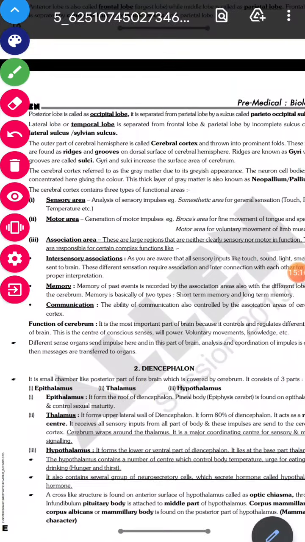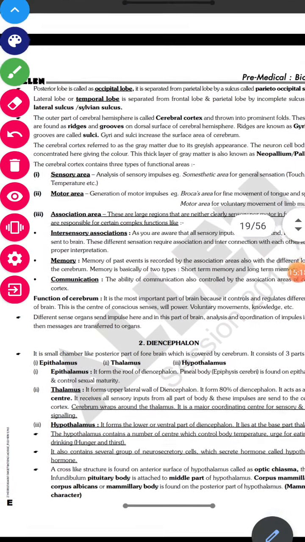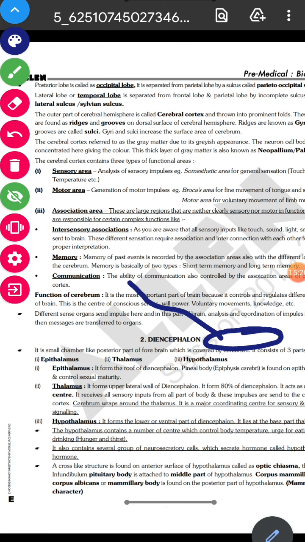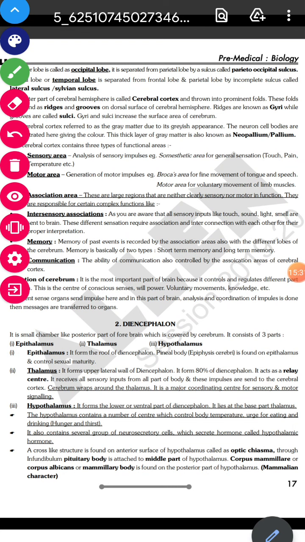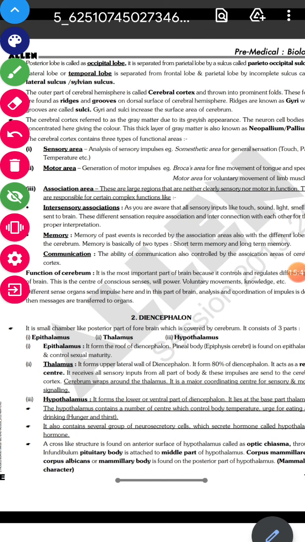Now what we are discussing is the cerebral cortex. The cerebral cortex is referred to as gray matter due to its grayish appearance. You know that myelinated and non-myelinated nerve cells are there. In myelinated, the myelin sheath is present, which gives a white appearance. So wherever non-myelinated nerve cells are present, we call it gray matter, right? That gray matter is called neopallium or pallium.